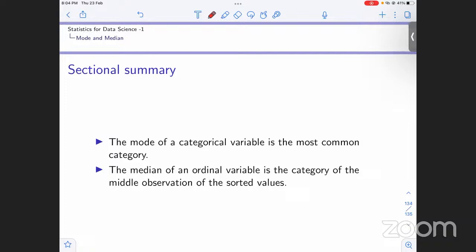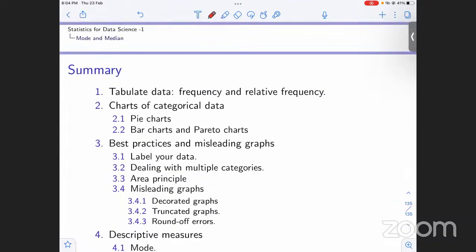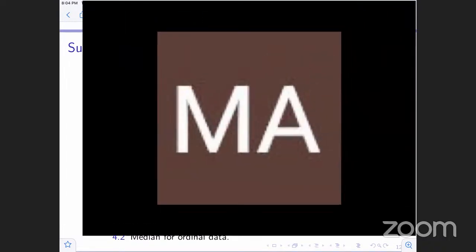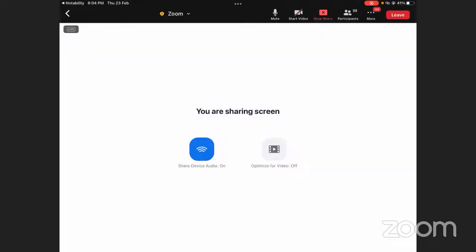So this is the summary of what we studied in the last section, the mode and the median of the data. This is what we did in today's revision session, and thank you. This is all for today.